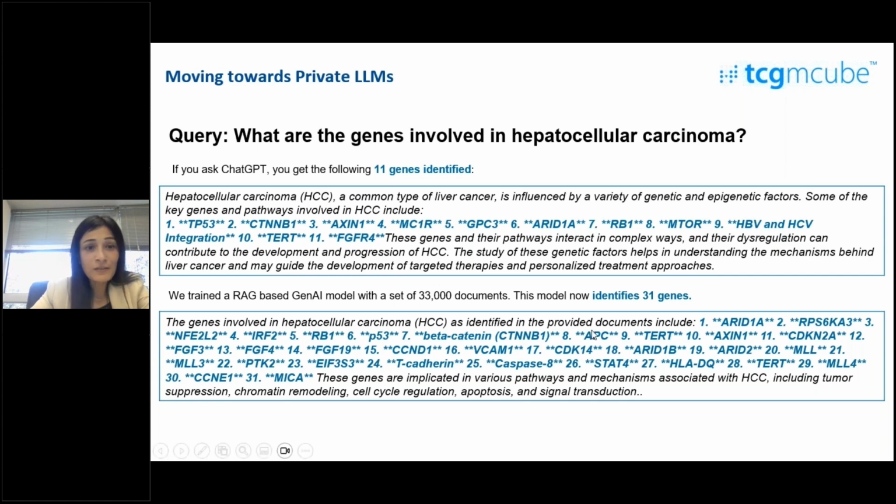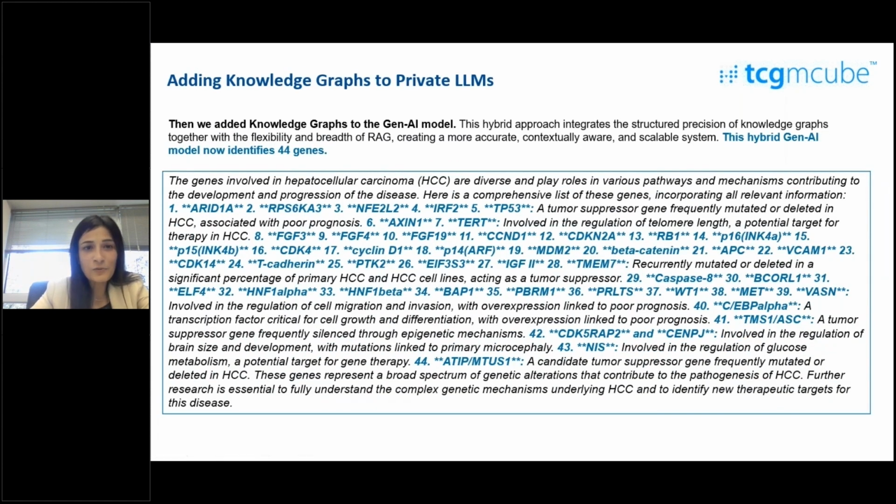Now, can we do better? Can we get even more information? That is where knowledge graphs come in. When we add knowledge graphs to Gen AI, the results are amazing, because the hybrid approach leverages the structured precision of knowledge graphs and marries that to the flexibility and breadth of RAG models, and creates a more contextually aware system, which makes it even easier for me to get contextual information out. With this hybrid model, I was able to identify 44 genes on that same repository, which gives me a lot more insights than I could have imagined.